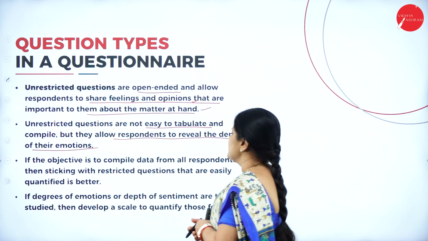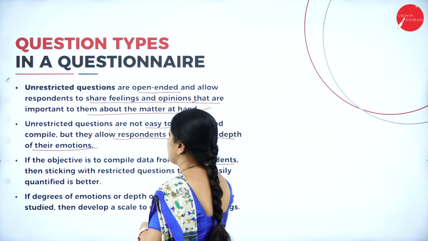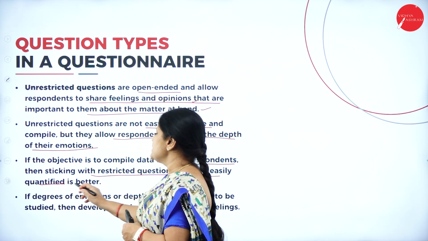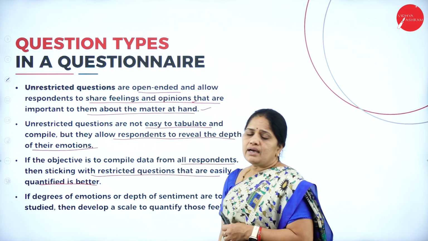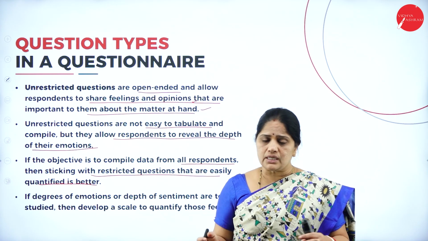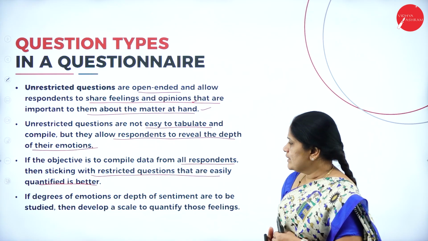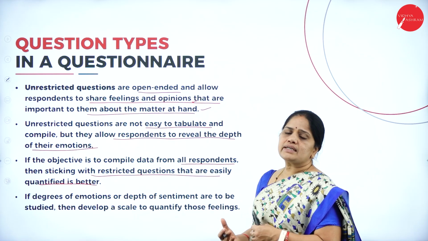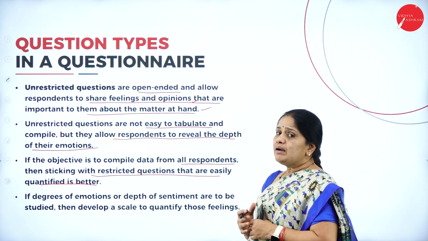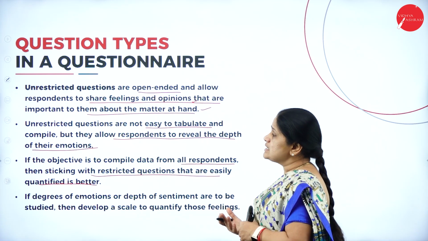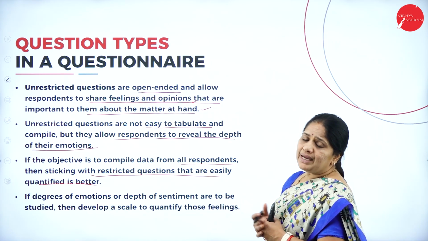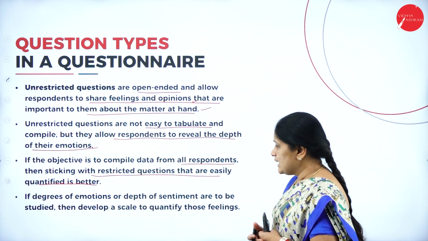So, if the objective is to compile data from all respondents, then sticking with restricted questions that are easily quantified is better. Suppose the researcher has to collect information from all the respondents, then the best thing is to have restricted questions, where it will be easy to tabulate and compile. But if he goes in for unrestricted questions, then it will be hard for him to compile all the answers and analyze the data.